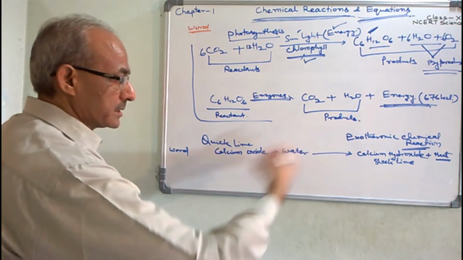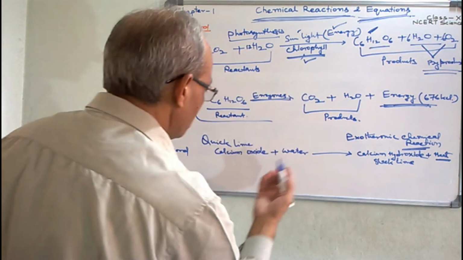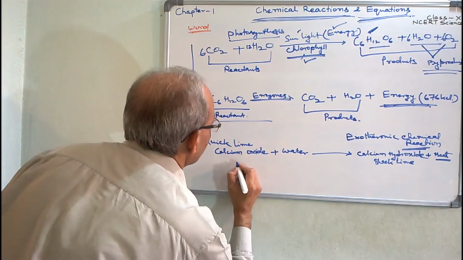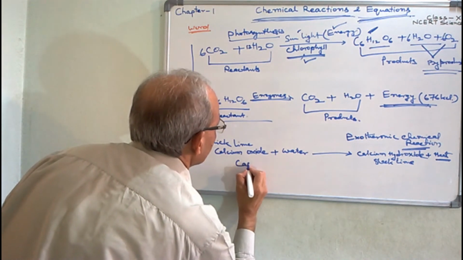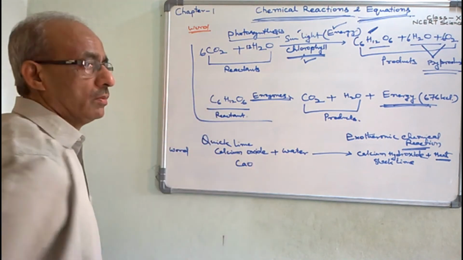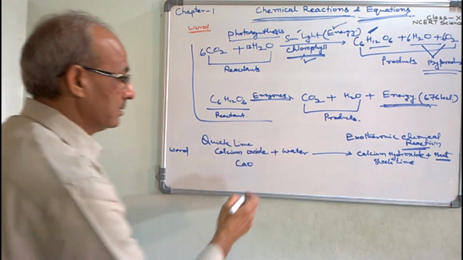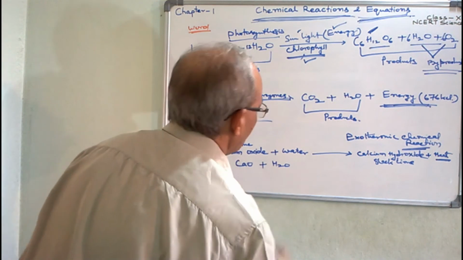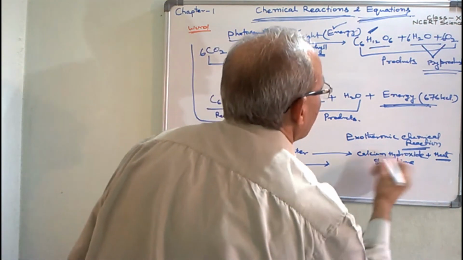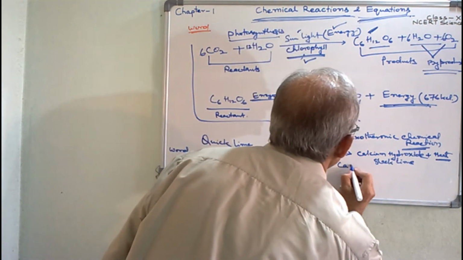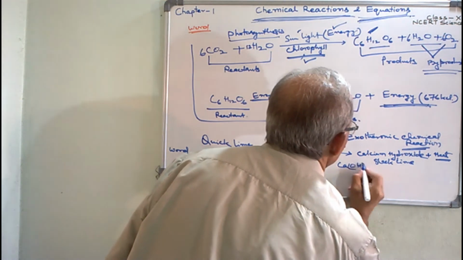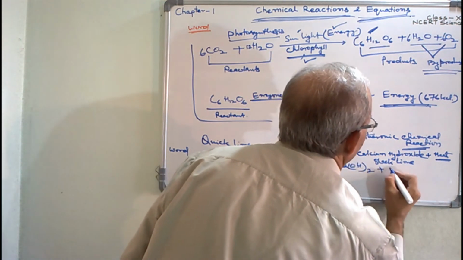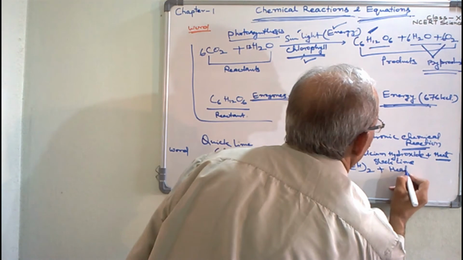Now we will write this chemical reaction in the form of symbols. CaO is the chemical formula of calcium oxide, plus water, gives calcium hydroxide Ca(OH)2, and here heat is evolved.